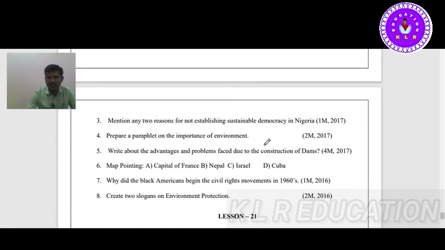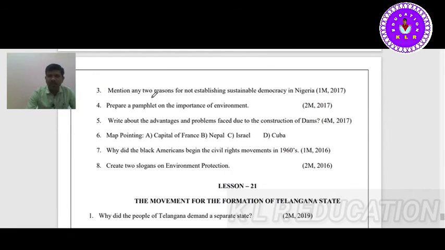Next, mention any two reasons for not establishing sustainable democracy in Nigeria. Nobody coming into one platform. Okay, and all the people there, there is a lack of unity, lack of understanding. So that is a problem.